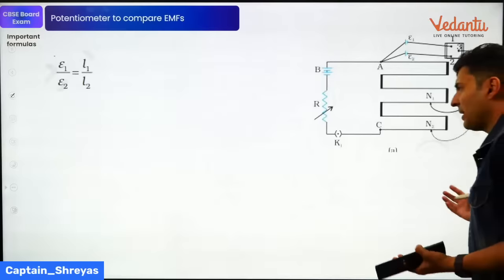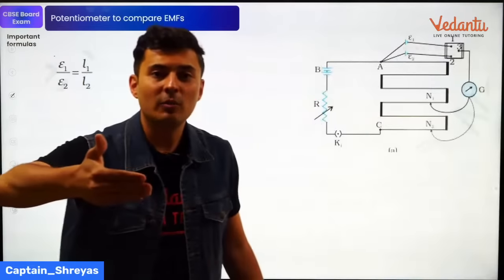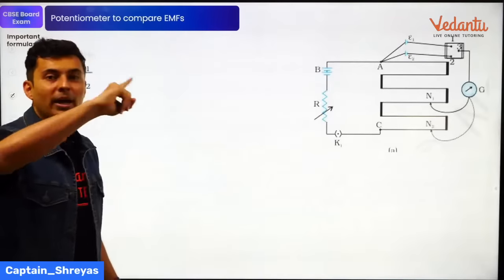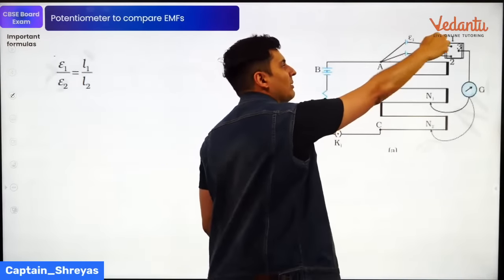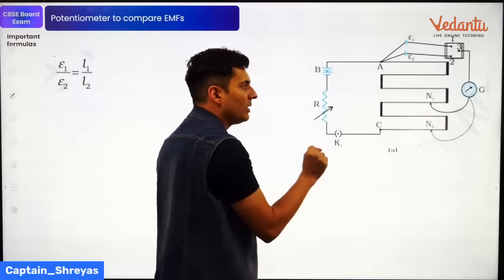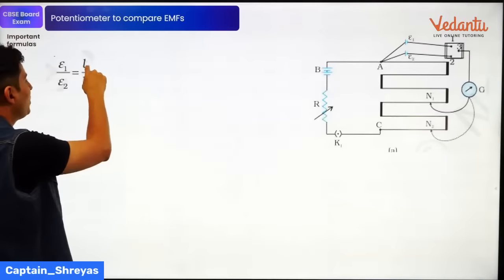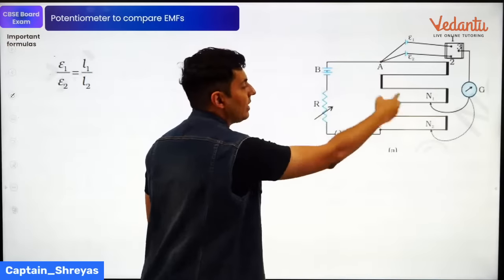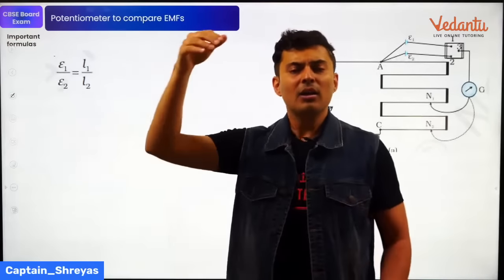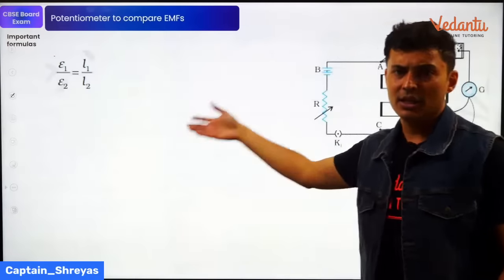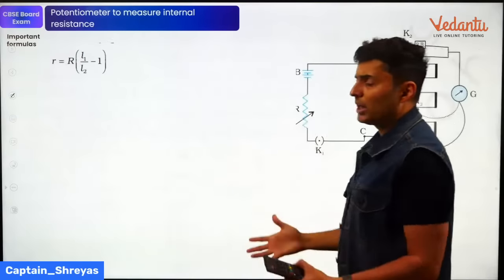Similarly, you can also get a passage on a potentiometer example. Remember, potentiometer is again an instrument to measure different things, like to compare EMFs. A potentiometer setup can be used to compare two EMFs. First time you connect this battery, second time you connect this battery to this device, and you see what is the balancing length now and then. If the first balancing length was L1, and the second balancing length with the second battery was L2, then E1 by E2 will be length 1 by length 2. That is the formula. You don't have to remember, but if it comes like a passage, you can use this for solving that problem. And also a potentiometer can be used